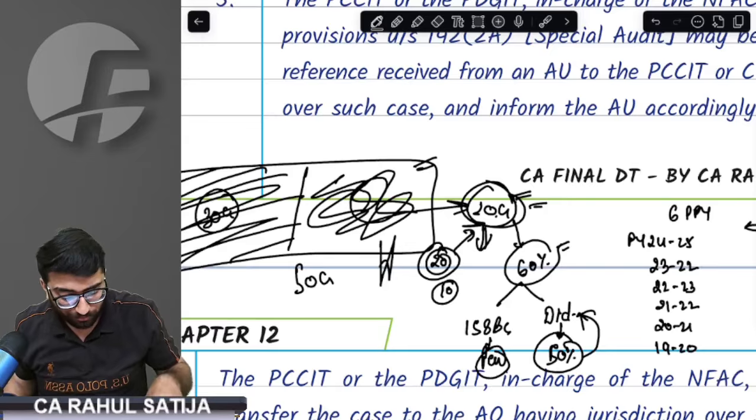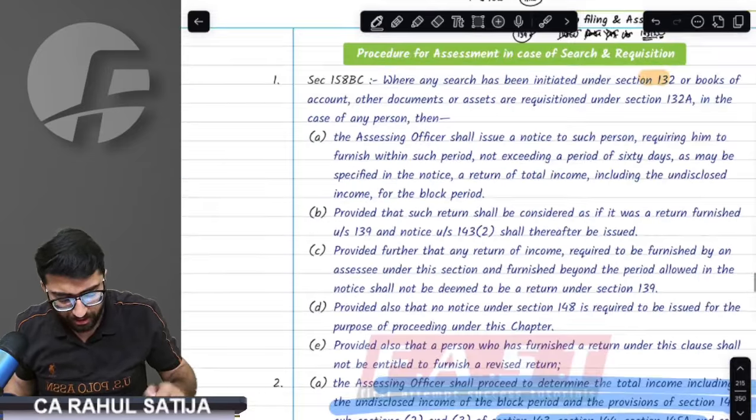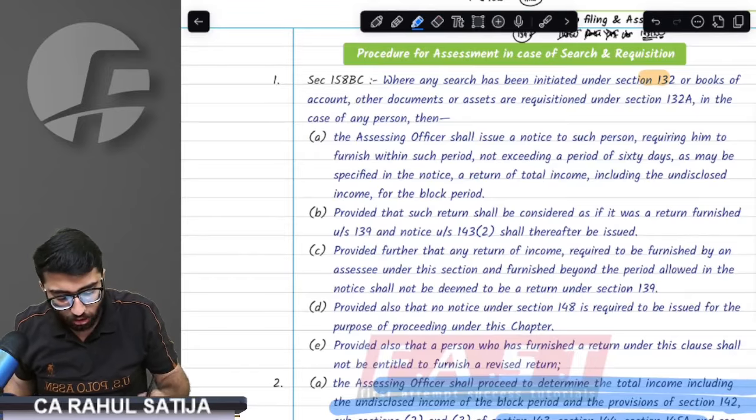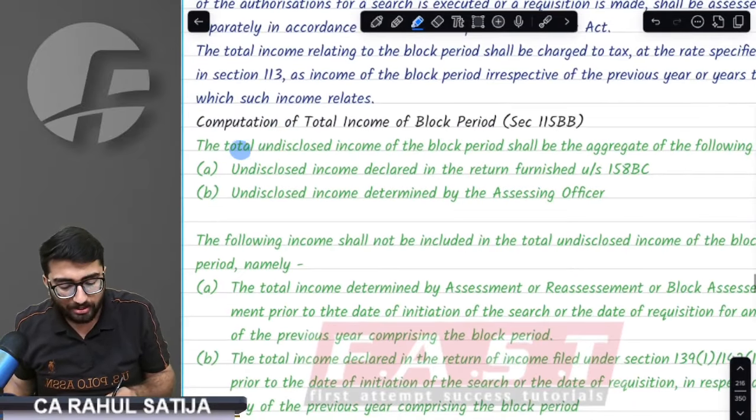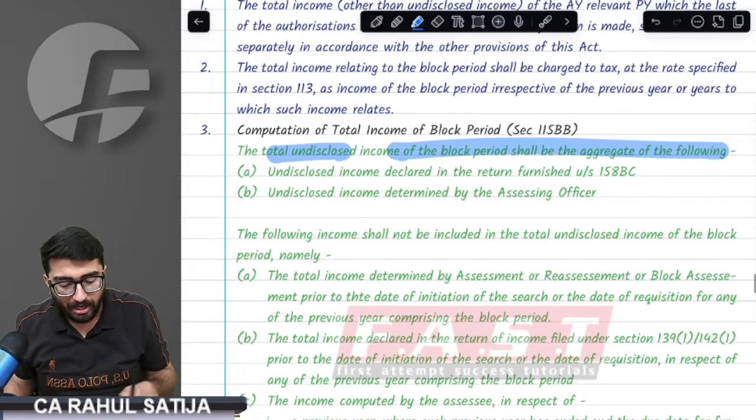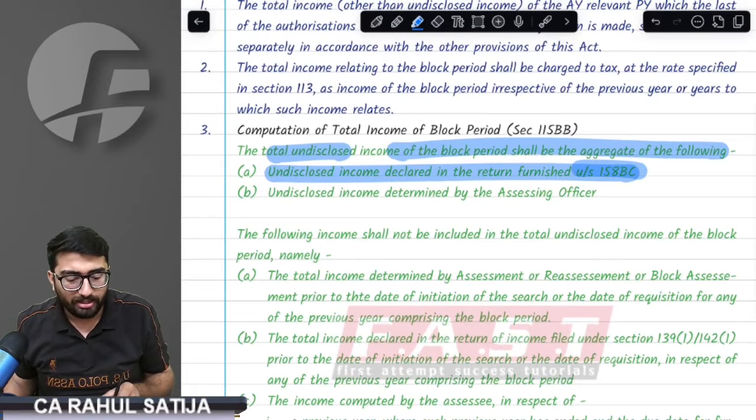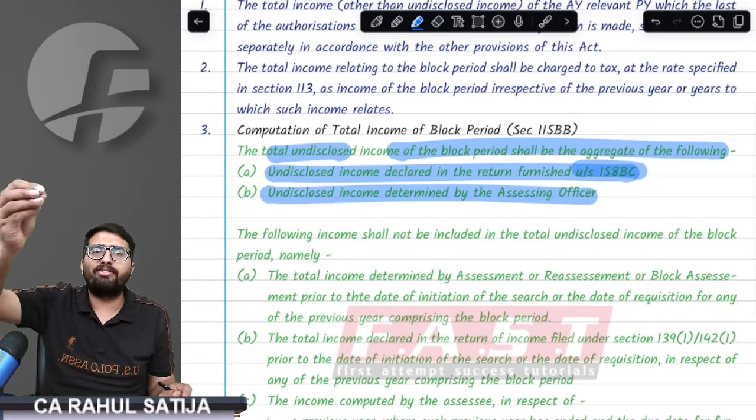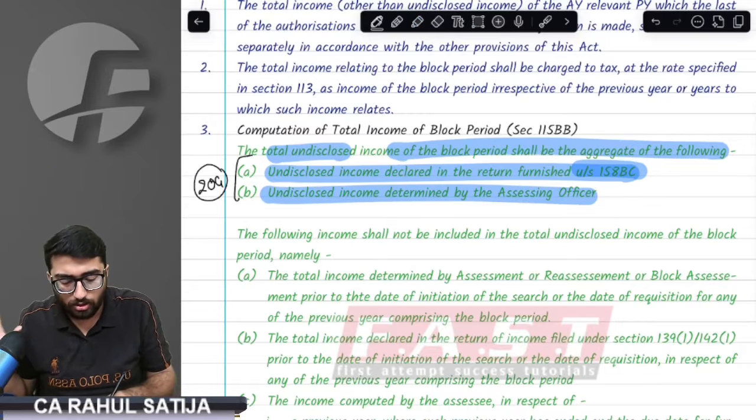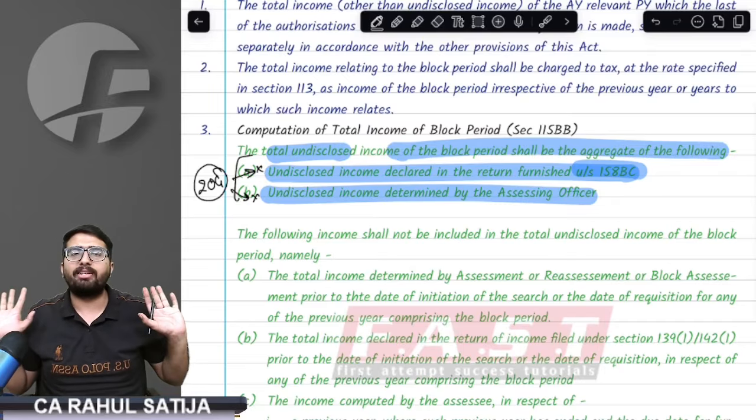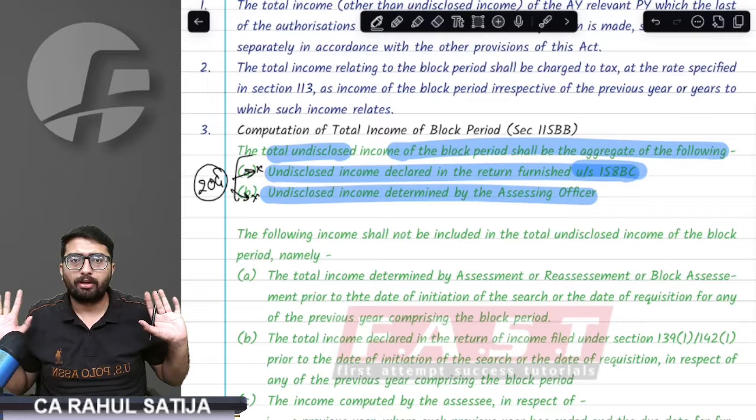Done, sir. This is what we have in this topic, that whenever the assessing officer computes the income of the block period, how will he compute? See, undisclosed income is nothing but undisclosed income declared under 158 BC, or undisclosed income that is not declared but found by the assessing officer. That means the entire 20 crore that has been undisclosed, whether disclosed in return or not disclosed in return, whatever the income is shall be considered as undisclosed income.